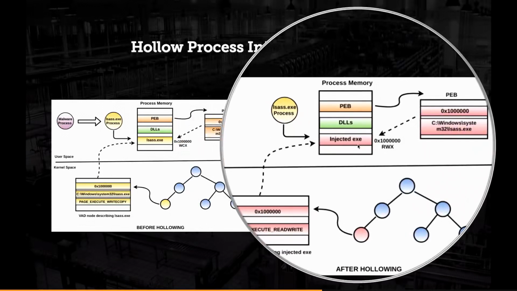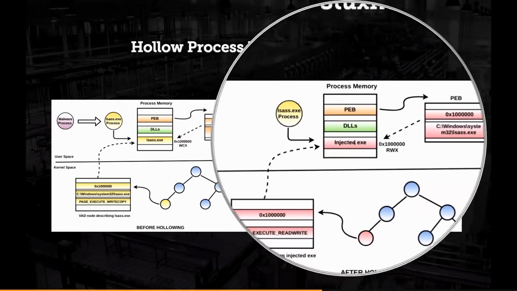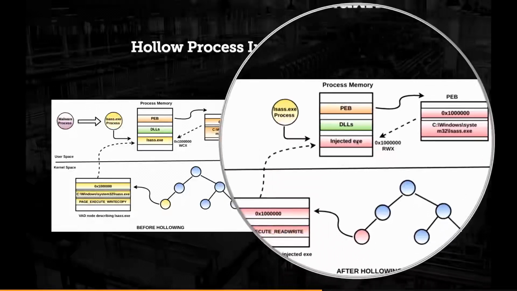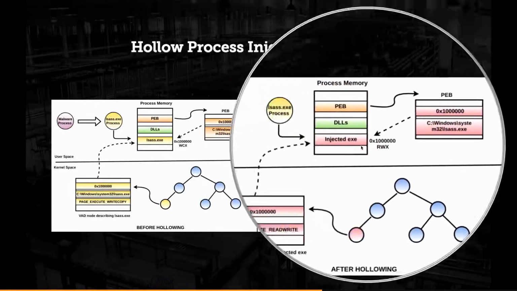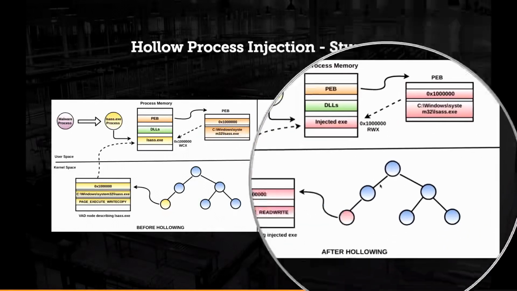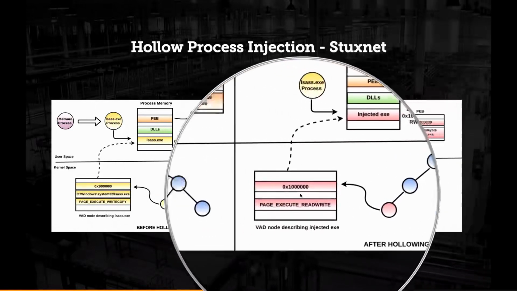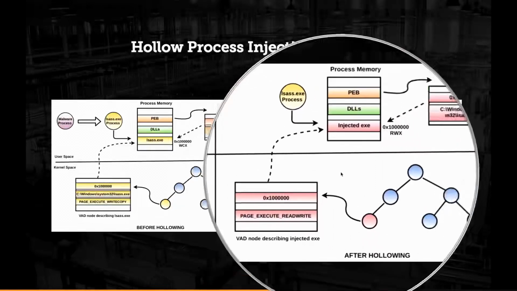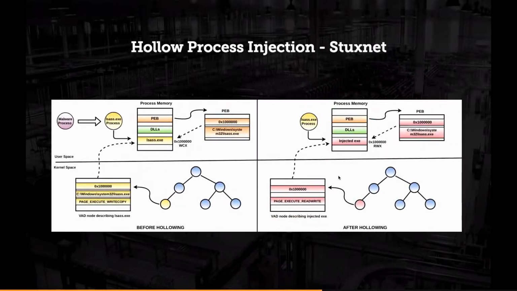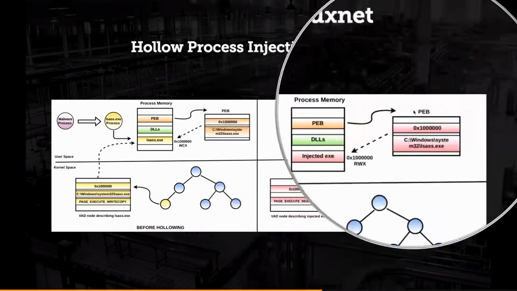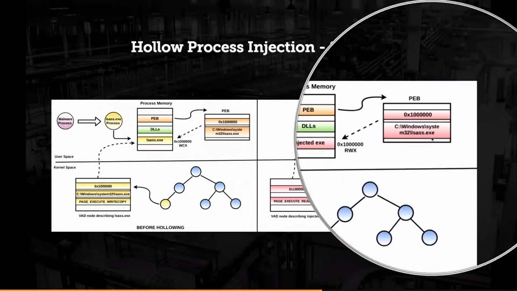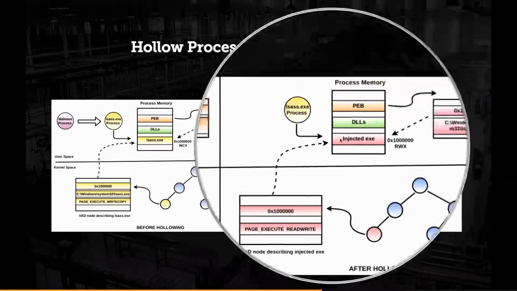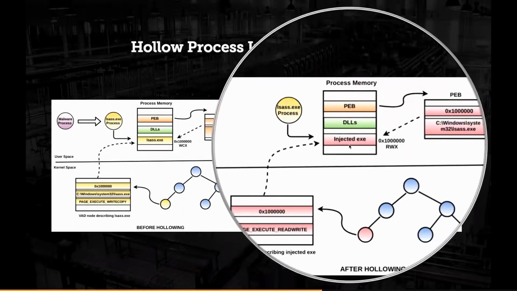So only in the memory of this lsas.exe process, there is this injected executable. Now, notice the discrepancy here. The PEB still thinks at this address there is lsas.exe, but the VAD does not have reference to that executable. Okay? So this discrepancy can be used to detect hollow process injection. The discrepancy between the PEB and the VAD can be used to detect hollow process injection. So what is the discrepancy? PEB contains the full path, VAD does not contain the path to the executable.